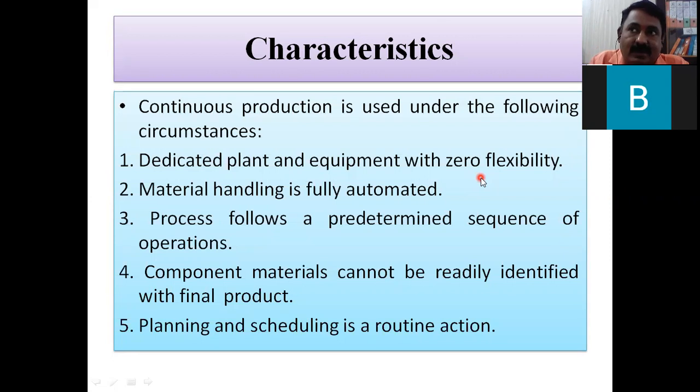For example, the bottle manufacturing plant is different, and the bottle filling plant is different. The bottles are already manufactured and will continuously move further. If the bottle manufacturing plant is also included, then bottles of this type are manufactured and move further. Then they go for filling the water, and then the cap is sealed.